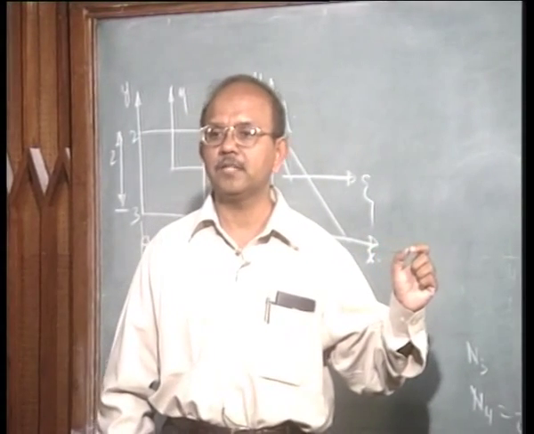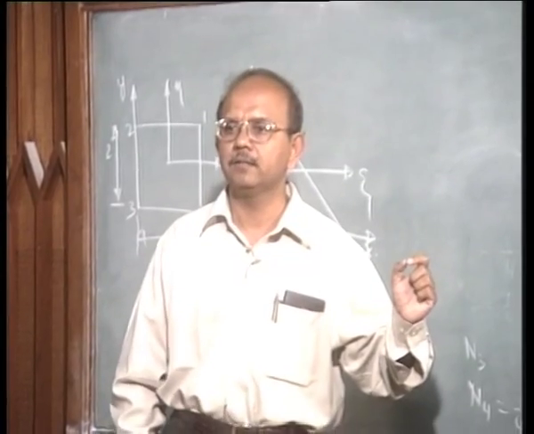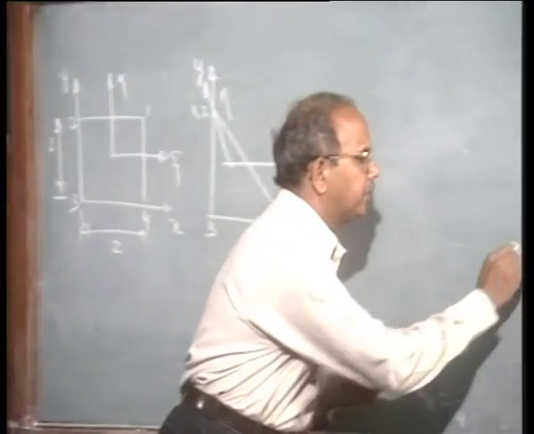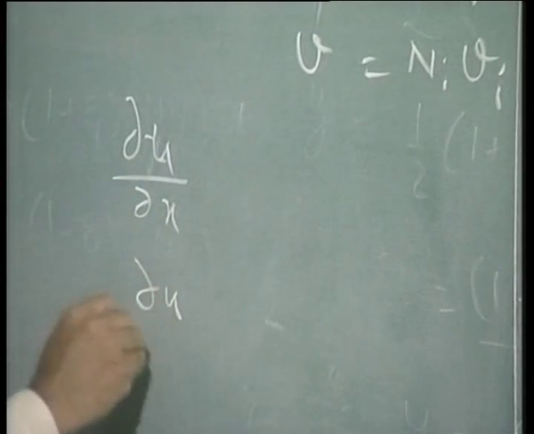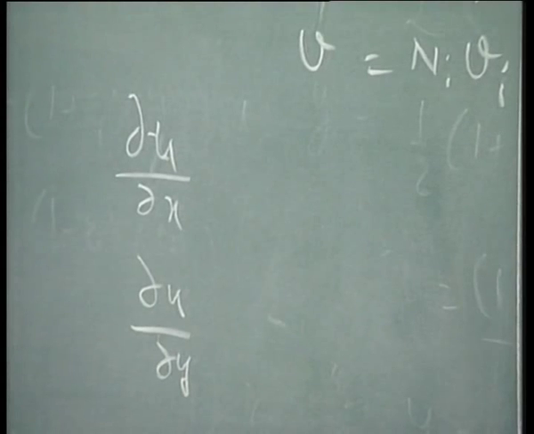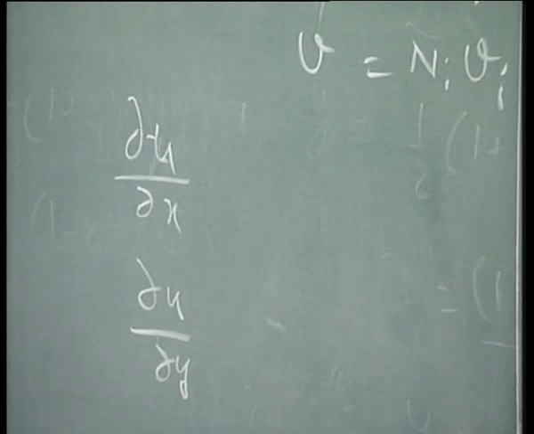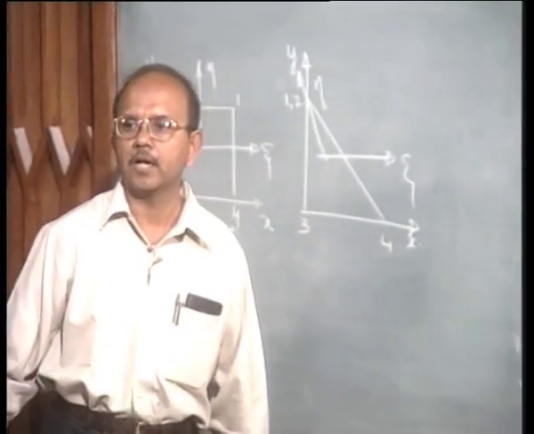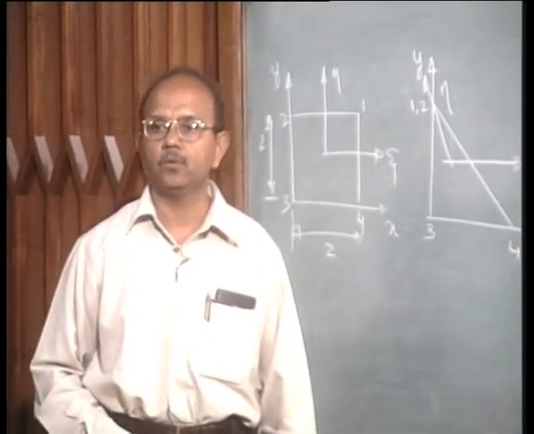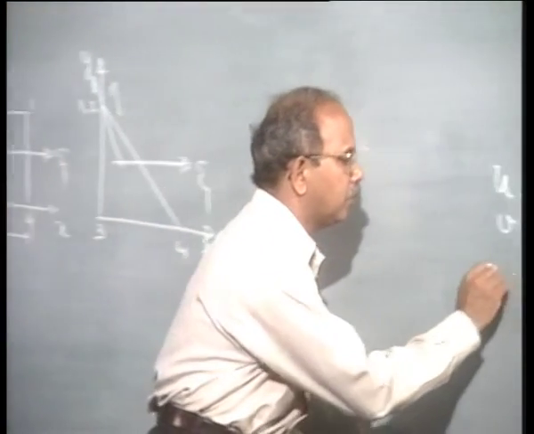So what is that equation? If you remember, just get that in your mind: ∂u/∂x, ∂u/∂y, and so on. What does it involve? It involves J inverse. So we will go to that step next, but before that, what should I calculate?